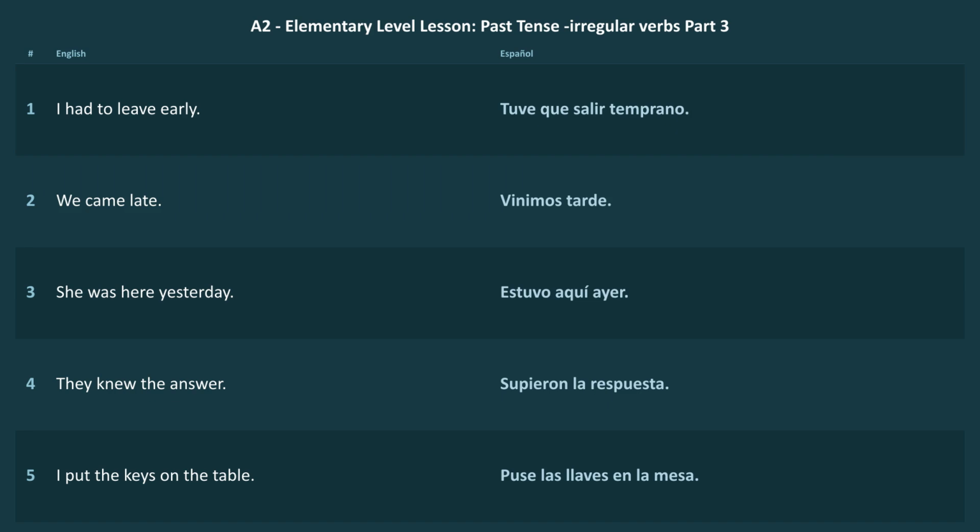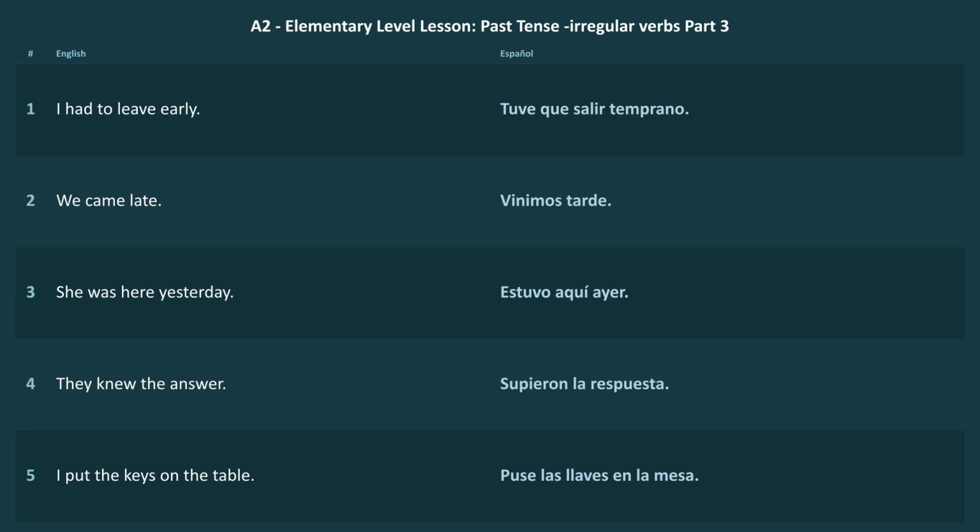Puse las llaves en la mesa. Excellent. Puse las llaves en la mesa. Tiny side note, en la mesa means on the table in Spanish, in many normal contexts. Spanish often uses en, where English uses on. So don't fight it. Let Spanish be Spanish.